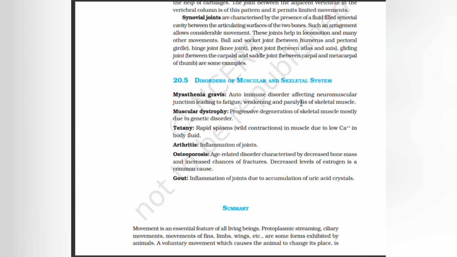Myasthenia gravis, an autoimmune disorder affecting neuromuscular junction, leading to fatigue, weakening, and paralysis of skeletal muscle. Muscular dystrophy, progressive degeneration of skeletal muscle, mostly due to genetic disorder. Tetany, rapid spasm in muscle due to low calcium in body fluid. Arthritis, inflammation of joints. Osteoporosis, age-related disorder characterized by decreased bone mass and increased chance of fractures. Decreased levels of estrogen is a common cause. Gout, inflammation of joints due to the accumulation of uric acid crystals.